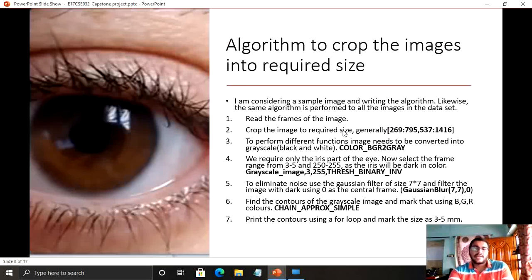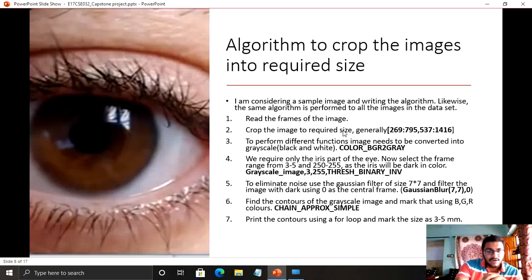Let's go to the algorithm which I have used to crop the images. We actually tried 2 to 3 approaches to crop the image to their required size, but finally we used this image frame. This is a proper method which we are working on, and it is more accurate. Even the organization accepted this method.